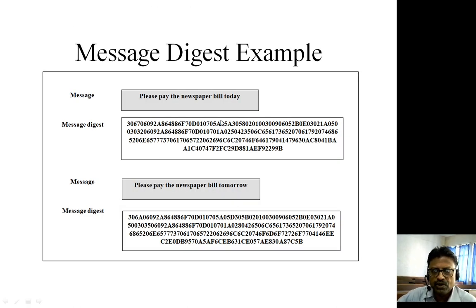So this is an example of a message digest: if this is a message, we have a message digest. If the message is changed from today to tomorrow, the message digest is also going to change. Meaning thereby, two message digests cannot be the same for two different messages. For the same message, you will get the same message digest, but for different messages, even with a minute change, you will get a different message digest. And that is why the message digest gives the unique identity of the message.